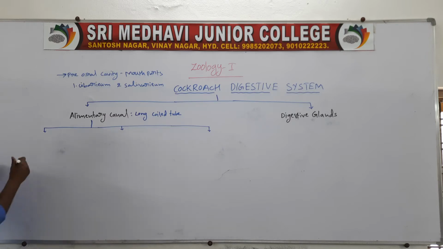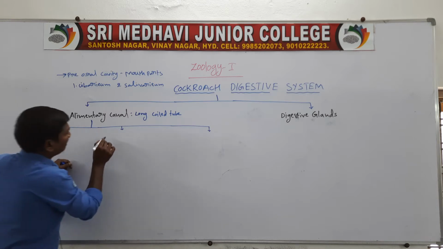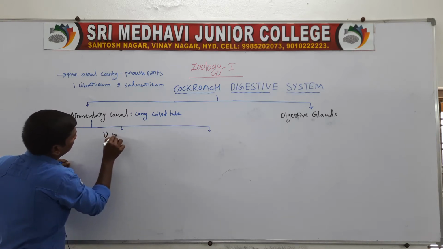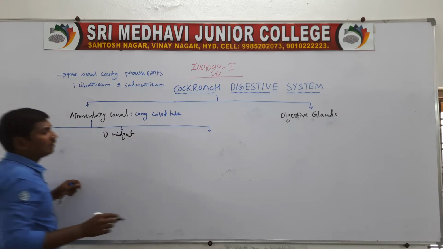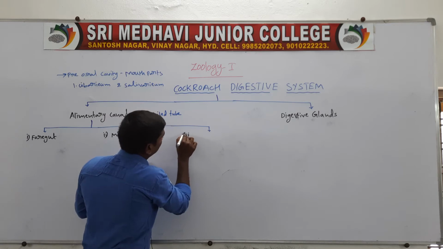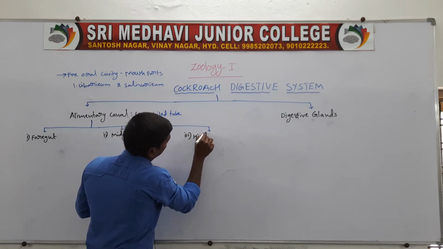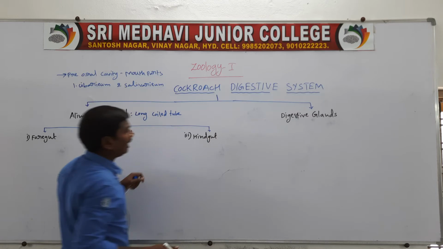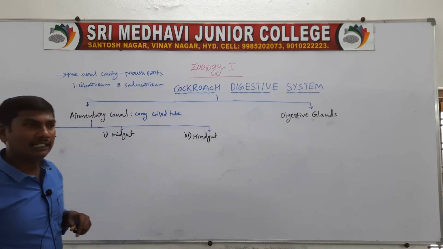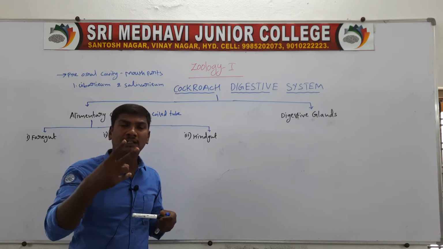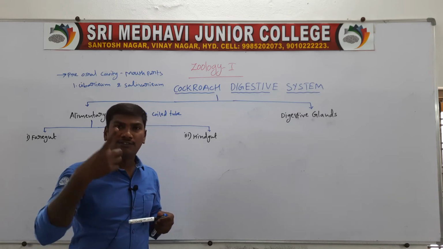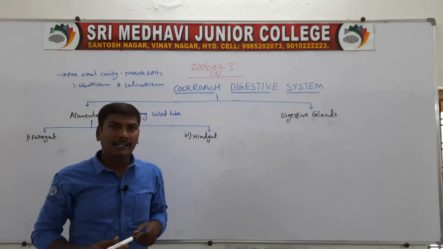First one, foregut. Second one, midgut. Third one, hindgut. So the alimentary canal contains three regions: foregut, midgut and hindgut.